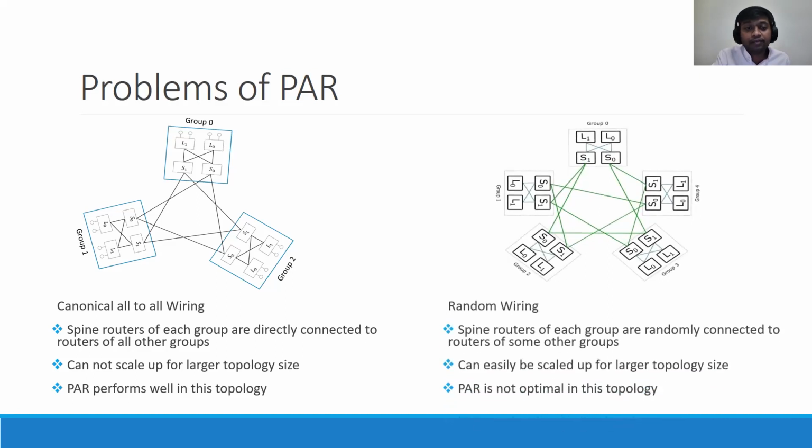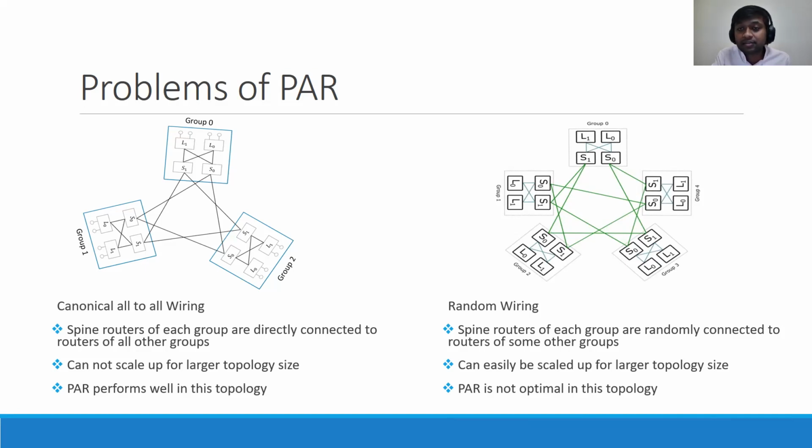On the other hand, if we do random wiring, where the spine level routers of each group are randomly connected to routers of some other groups, then we can easily expand the topology to larger sizes. You can see in this figure that using the same configuration, here we increase the number of groups from 3 to 5. And as the spine level routers are randomly connected to only a subset of the groups, not all the groups, we may need to route our packet over multiple global hops before it reaches the destination group.